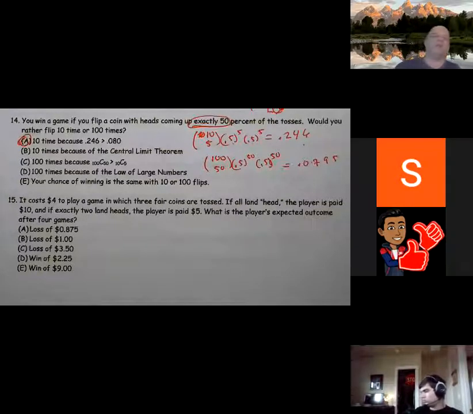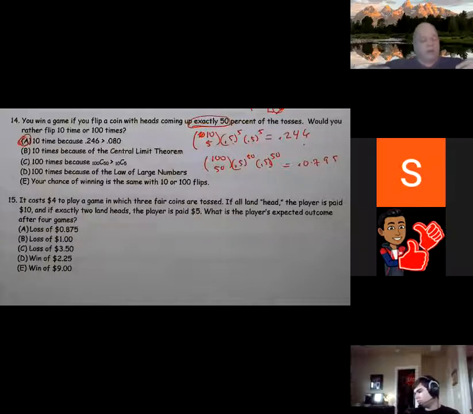Now, what clued me into why that might be important is because when I do law of large numbers, we're talking about in the long run or on average, we're not talking about any one time. So if I'm only flipping at one time, it's possible that I don't get that many heads or I get a lot more heads on any one time. So I need to look at it and go, on average, what's going to be my best bet if I'm using law of large numbers.